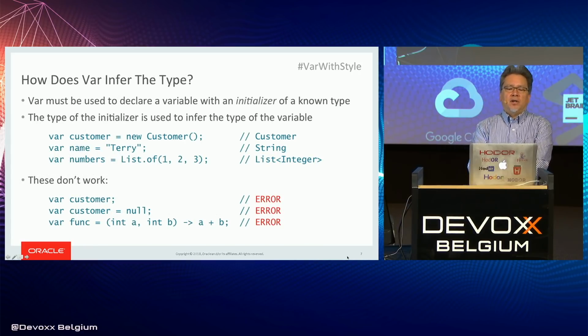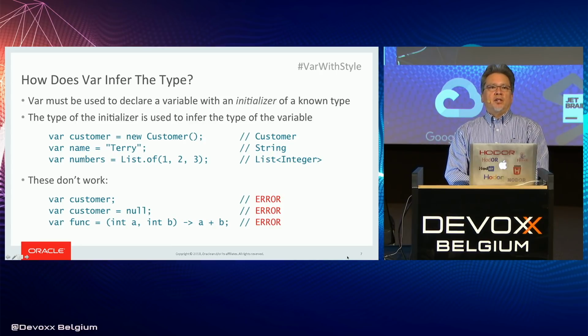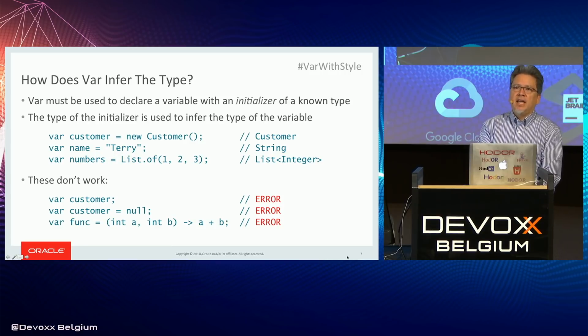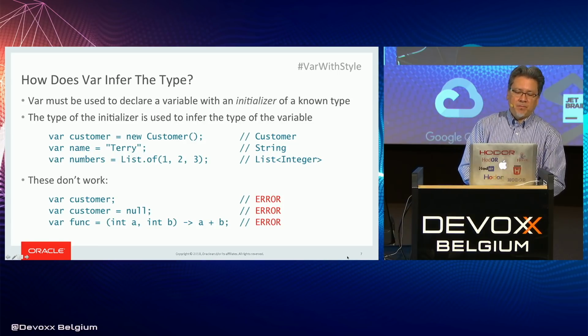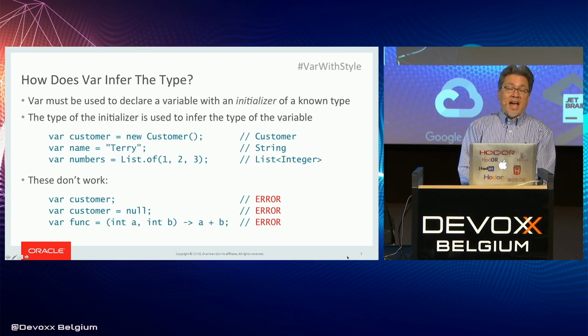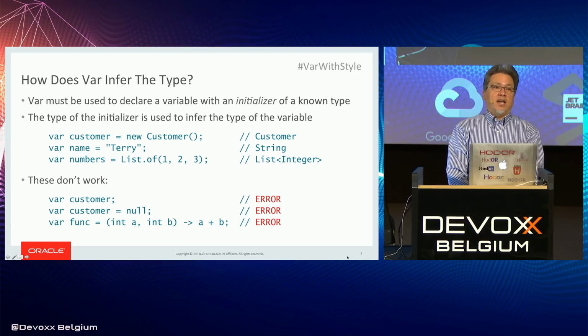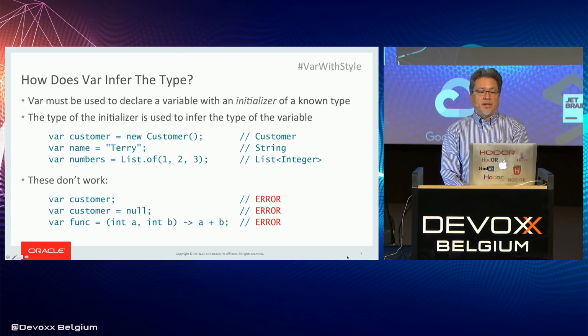All right, how does var infer the type? When you declare a local variable using var, you must have an initializer on the right-hand side. Furthermore, that initializer must have a well-defined or well-understood type. The type of the initializer on the right-hand side of the equal sign is used as the type that is inferred for the variable. So let's run through a few quick examples here.